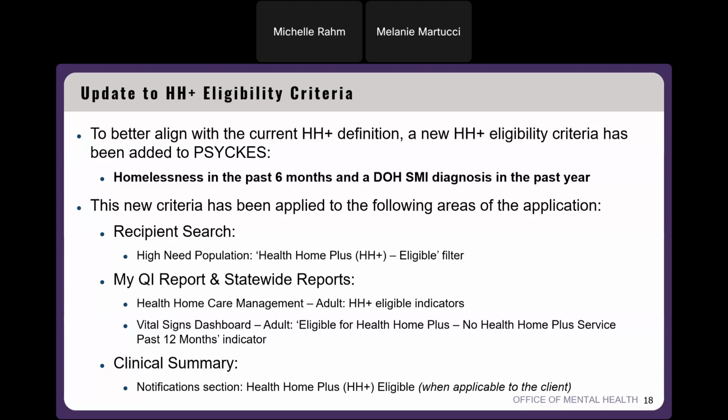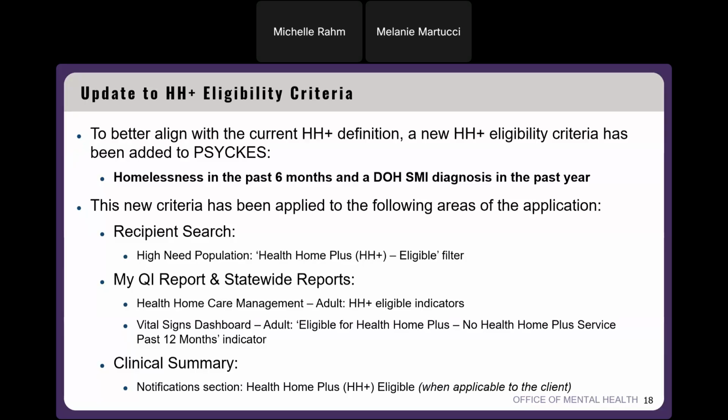So in these two sections, we have some Health Home Plus eligible indicators available in the Health Home Care Management Adult Indicator Set. And then we have one that exists within the Vital Signs Dashboard Adult Indicator Set as well. So this new homelessness criteria has been applied to those Health Home Plus eligible quality indicators.